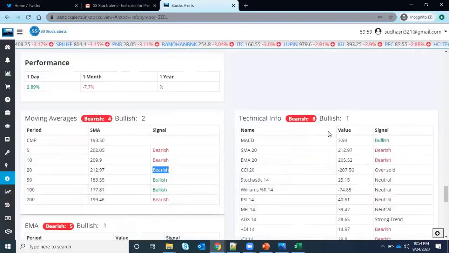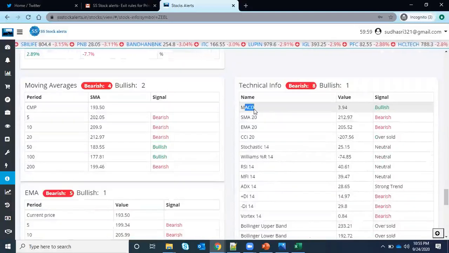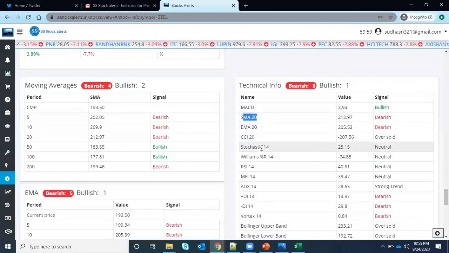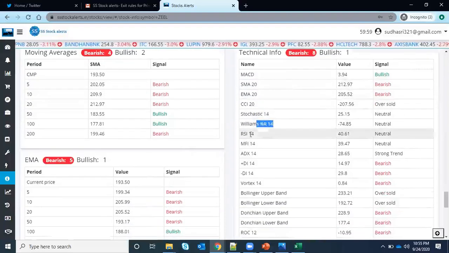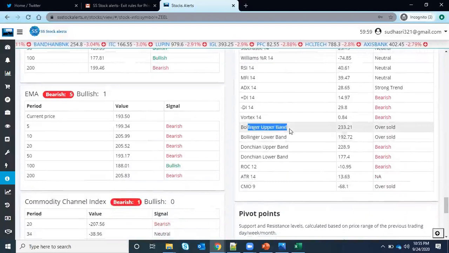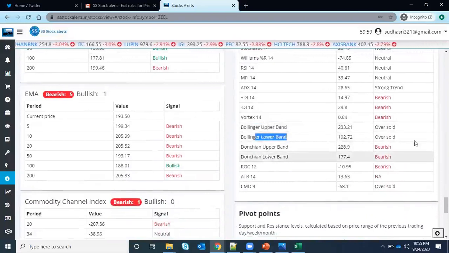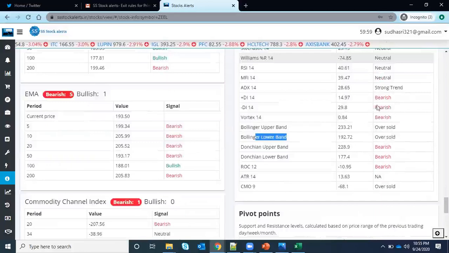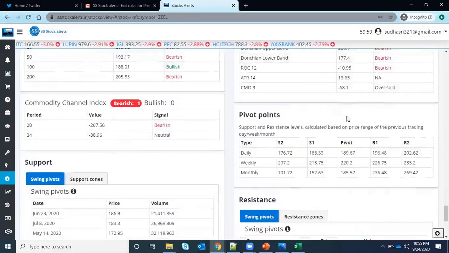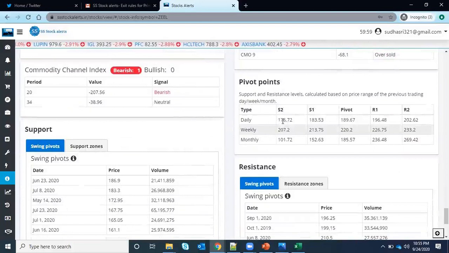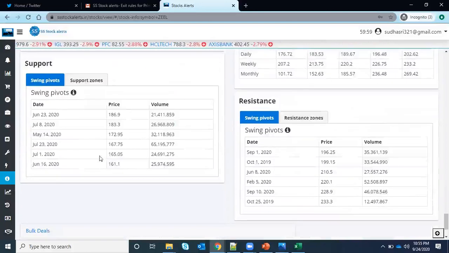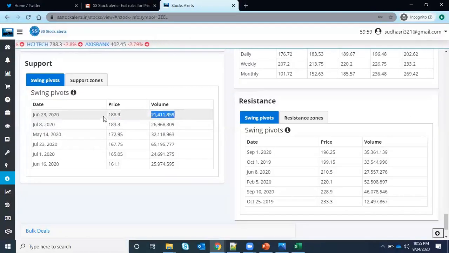And on the right side you can see the other indicators, like what MACD is suggesting, it is bullish, and what stochastic, Williams %R, RSI and Bollinger Band are saying. So what the indicators and signals are, you can see everything in one place. If you want to see the support and resistance based on the pivots, you can go here. And if you want to see the support and resistance based on the swings, you can check it here, like what the nearest support is here, and what the volume is in this price range. You can just check it here.